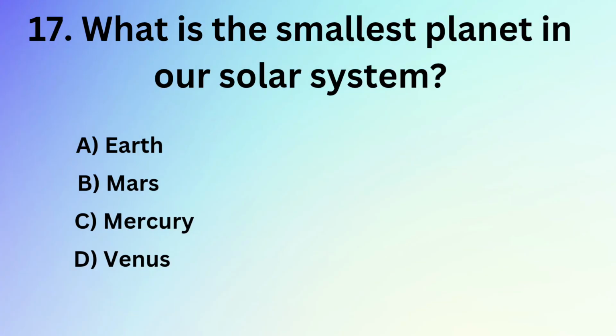What is the smallest planet in our solar system? A. Earth. B. Mars. C. Mercury. D. Venus. Answer: C. Mercury.